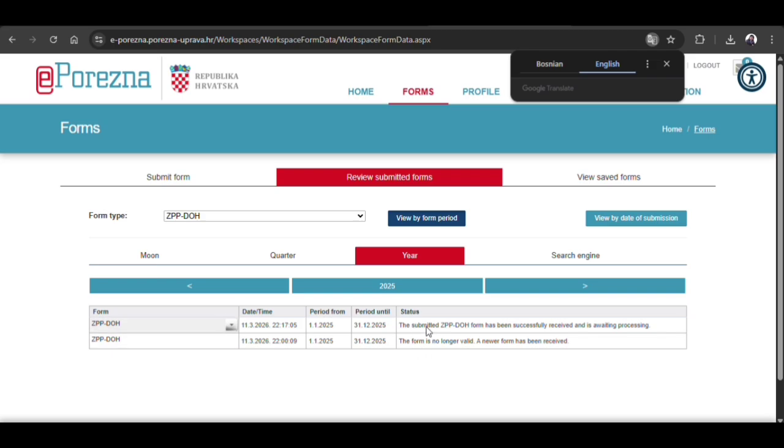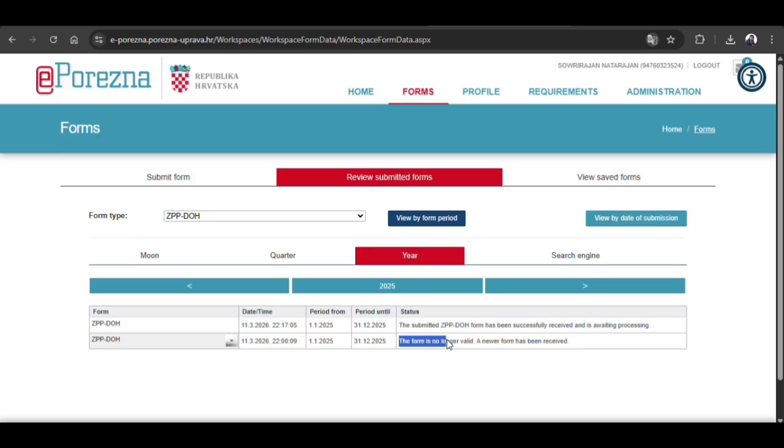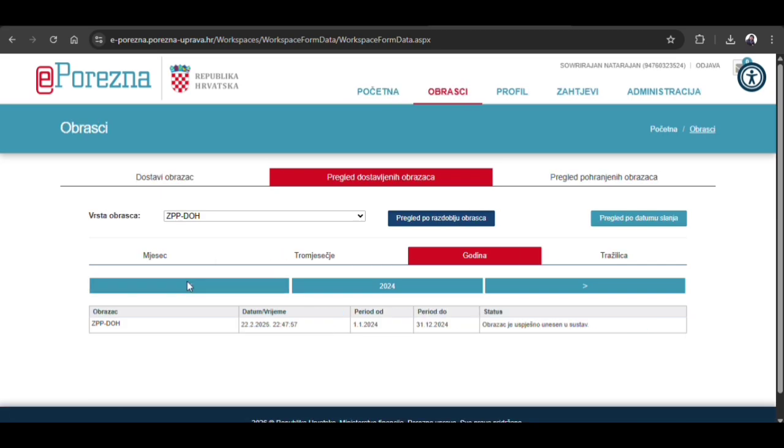So you can submit many forms. They take the new version only, the new form only. You see, the form is no longer valid. A newer form has been received. So if you submit a new form, then they invalidate your old form. So right now the form I currently submitted is in process. So I need to upload my documents.